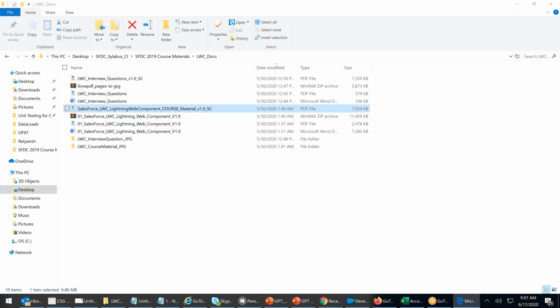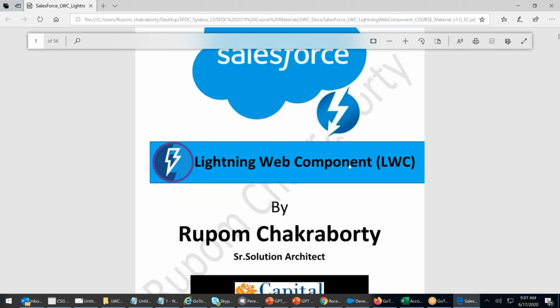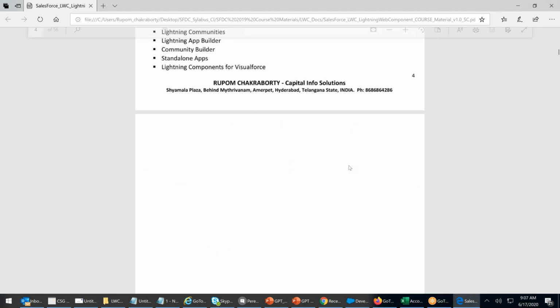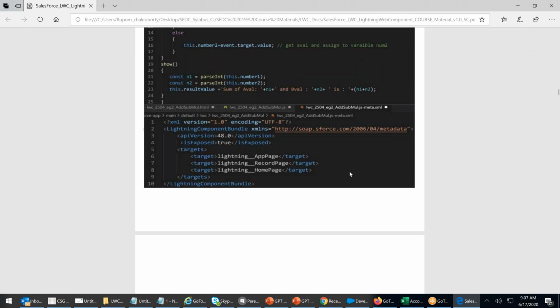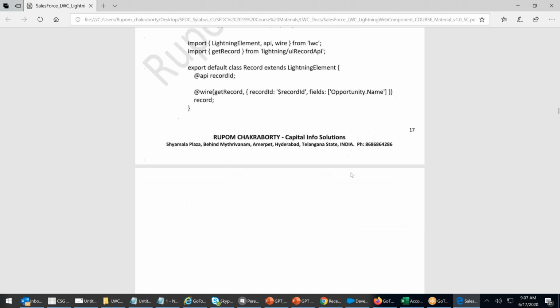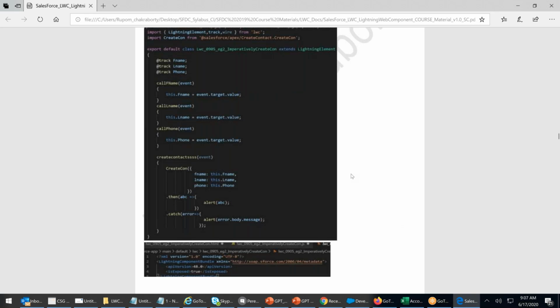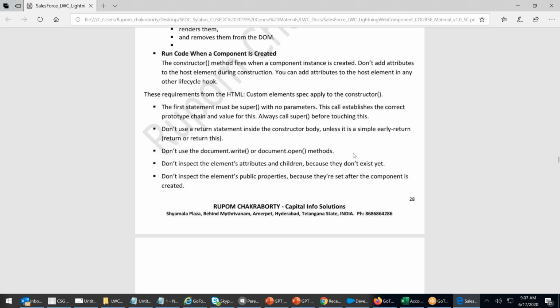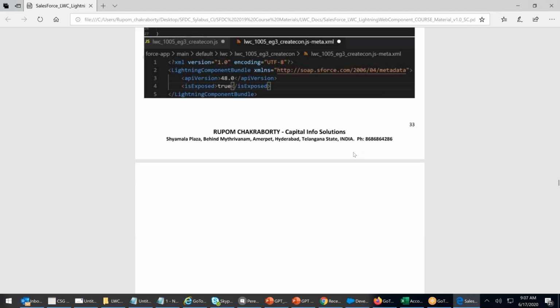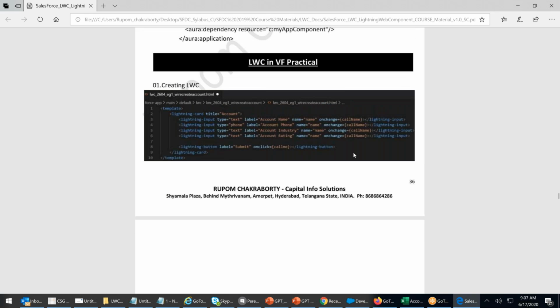It's a separate concept which we'll be discussing in the LWC class once it starts. Somewhere near the end, there will be migrations, so we will talk about all those migrations. Any other questions, guys, before I start?